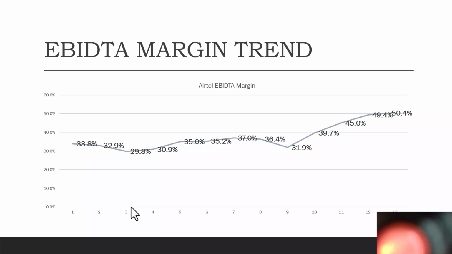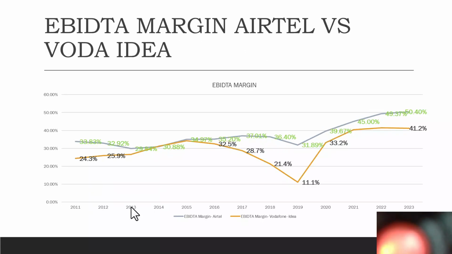So the company is becoming more profitable. Why so? Because they are either reducing their cost or they're increasing their tariffs, which is leading to an increase in the EBITDA. The wireless equipment cost is also coming down over the years, which has actually led their margins to go up. Then if you compare Idea versus Airtel, their EBITDA margins, Airtel is generating 50% as the last exit number, and 41% EBITDA margin for Idea.